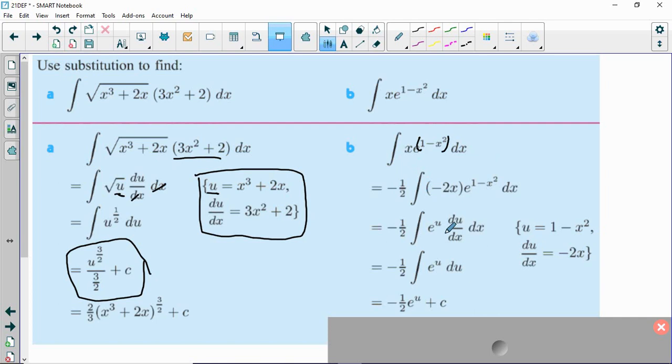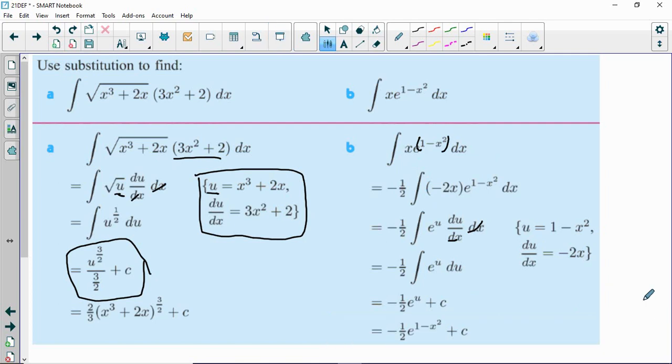Again, our dx's are going to cancel, leaving us with just the integral of e to the u du. That's simple enough. So that gives us negative 1/2 e to the u plus c, and then again, final step, change back into x's for your final answer.